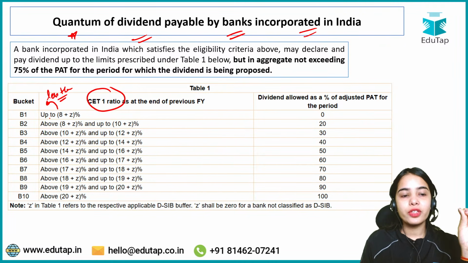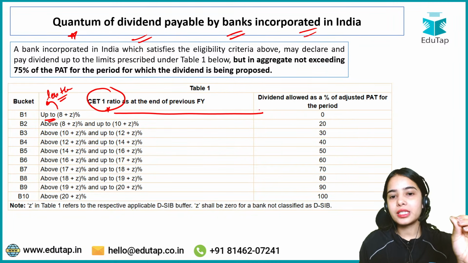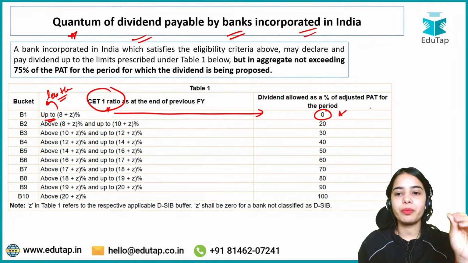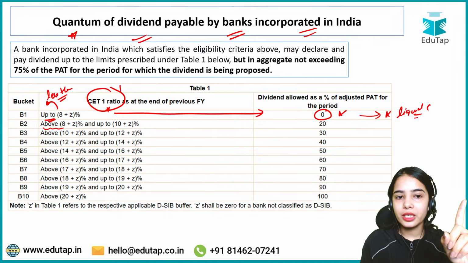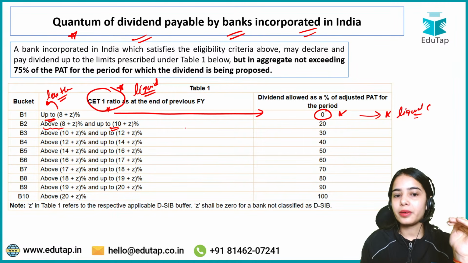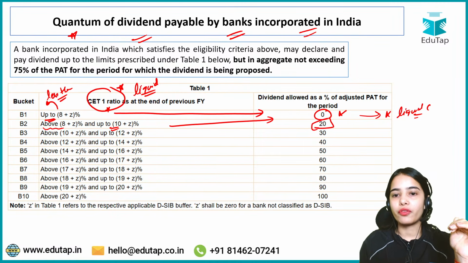So if the bank has up to 8% of common equity tier 1 capital, the bank should not be allowed to give the dividend because it does not have enough of the liquid capital. But if the bank has above 8% of common equity tier 1 capital, the most liquid capital that the bank has, up to 10%, then the bank should be allowed to give 20% of the dividend from its adjusted profit after tax.